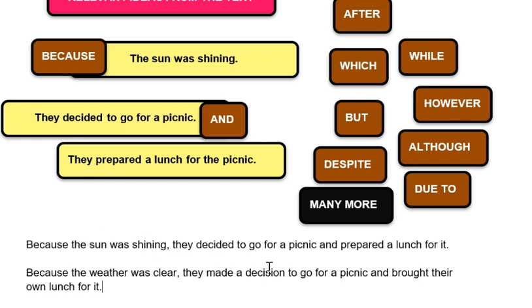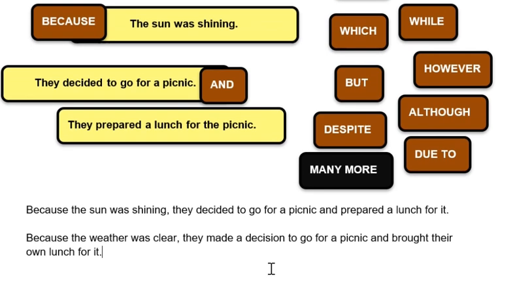You could change the position of the sentence. Perhaps we could go with, let me think about it. They decided to go for a picnic and prepare for a lunch. Okay. Maybe I would like to give you this example. I'll take this one here. Okay.